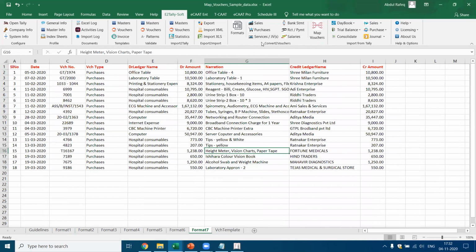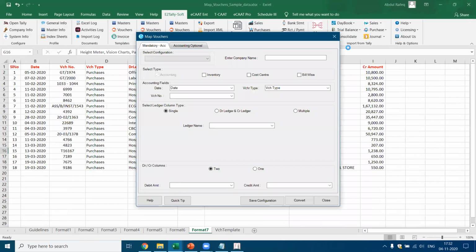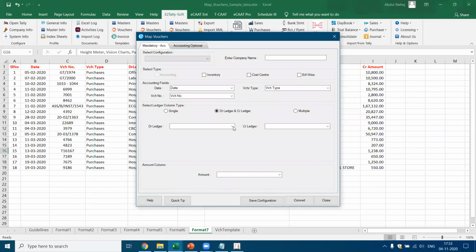Let's come back to this format, map vouchers. Voucher number, okay, voucher type, select ledger column type. This is, I think, actually two ledgers. What is the debit ledger? I got the debit ledger. Here I got the credit ledger, right? Now here we had the amount. I think we can select only one amount. That's more than enough, because both these amounts are the same. Which means this will work even for the earlier format where we had the single one. Let's convert and see what happens.